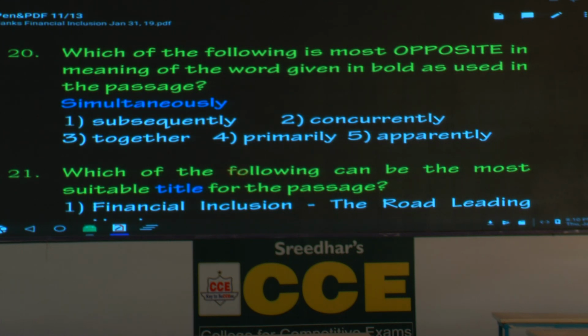Now he wants the opposite meaning. That means what? Can we consider the second option? No. Together. Is it relevant here? Mark it wrong. Primarily, not relevant. Apparently. Apparently, write the meaning obviously. Apparent means obvious, evident.